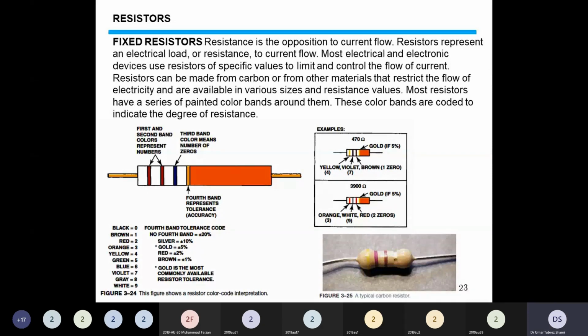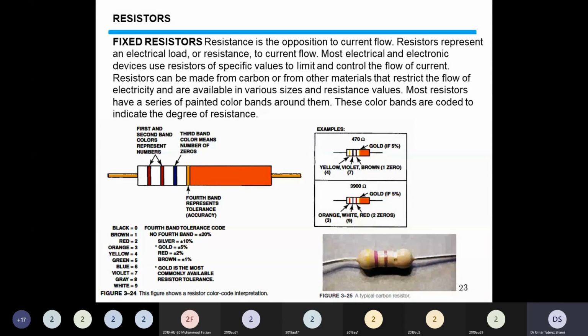Resistances, fixed resistance. Resistance is the opposition to current. Resistance represents the electric load. Resistances are shown in diagram 3.25.